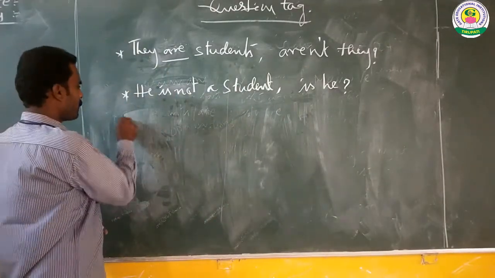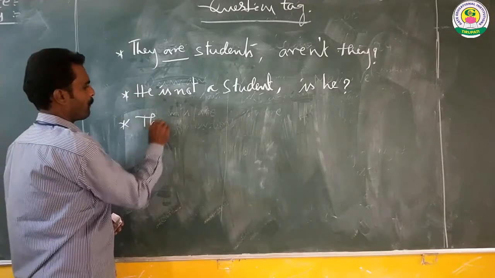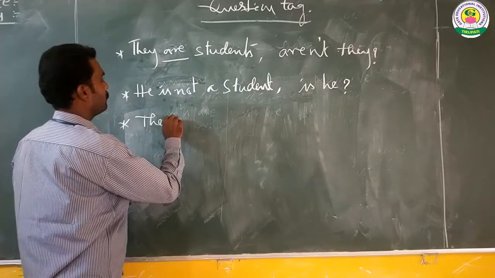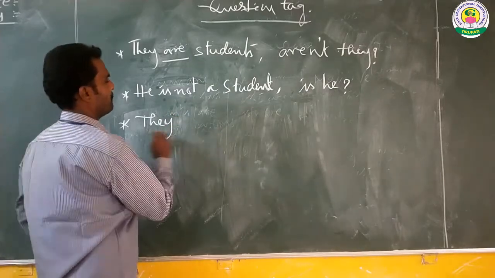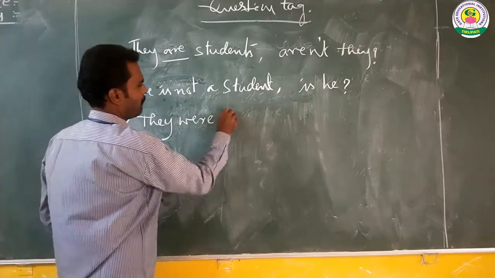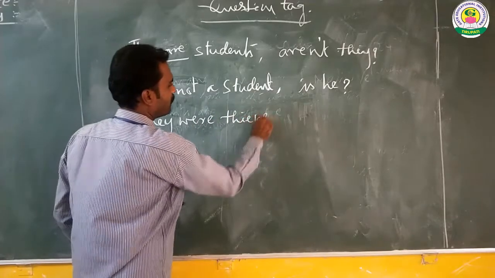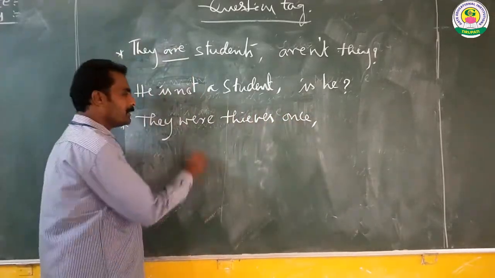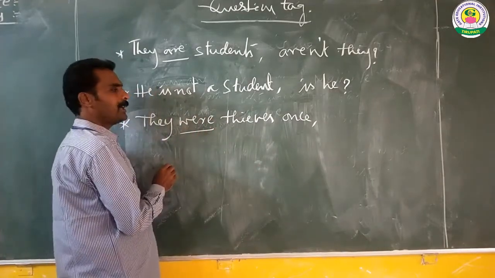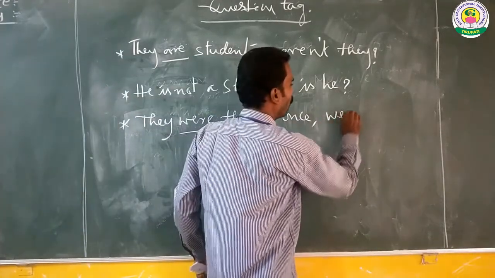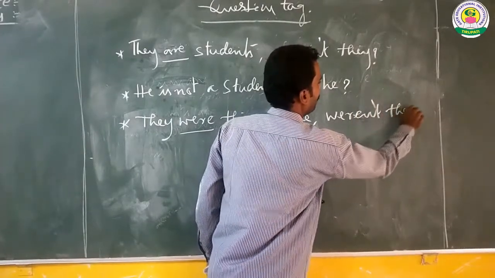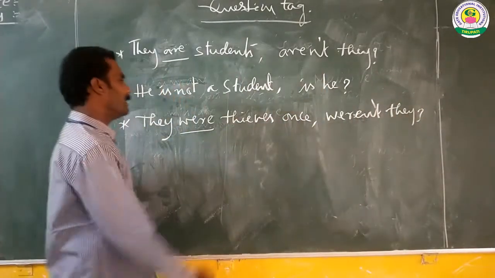Let's see some more examples. They were thieves once. This is a positive statement, that's why weren't they is the tag question.